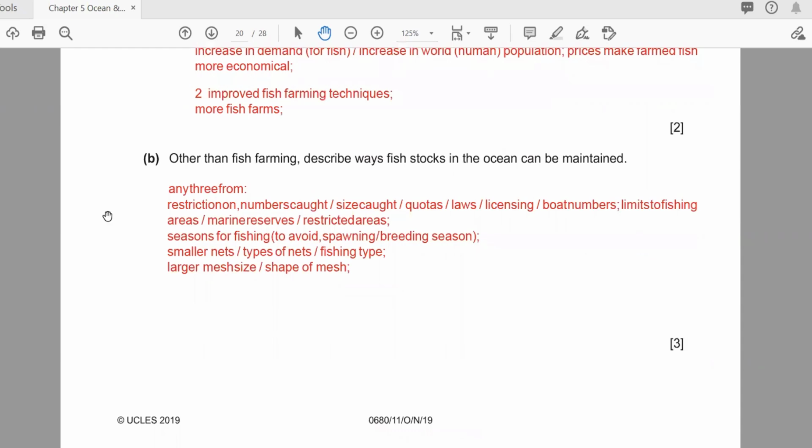After that, other than fish farming, describe ways fish stock in the ocean can be maintained. We know that fish farming is a way to reduce the load on the oceans. But what other things can you do in the oceans to reduce overfishing so stocks can be maintained? Number one, restrictions: number of catches, size of catch, quotas, laws, licensing, boat numbers, limits on fishing areas and seasons, mesh size, net size. If the government has control, they can control the overfishing there.